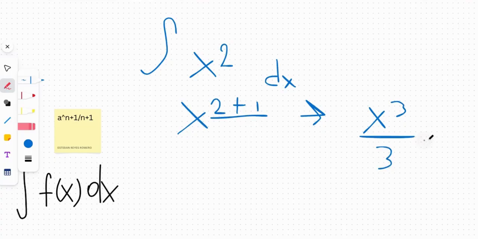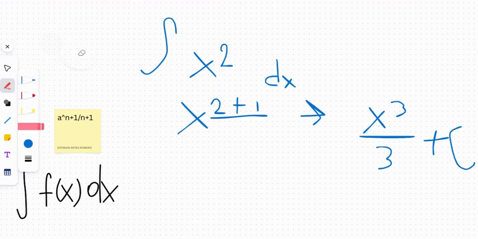Don't forget the constant, which I'll explain to you guys right now. Basically, what the constant means is that it's just any constant. When you do a derivative, for example, the derivative of 2 turns into 0, which we don't state. So if we have x squared plus 2, our derivative would be just 2x, because the number is gone basically. You don't have to include a 0. The 0 just disappears.